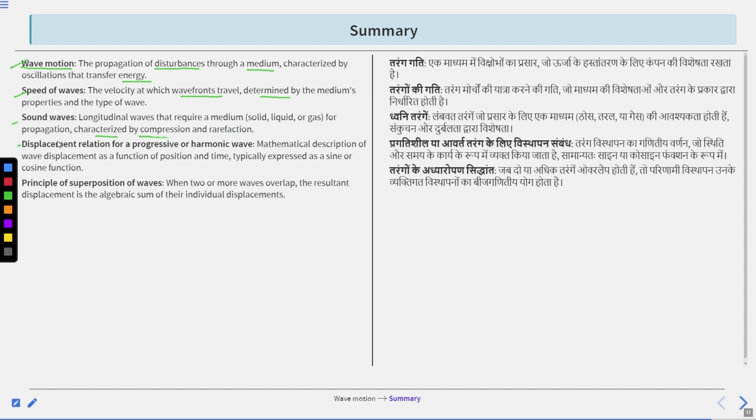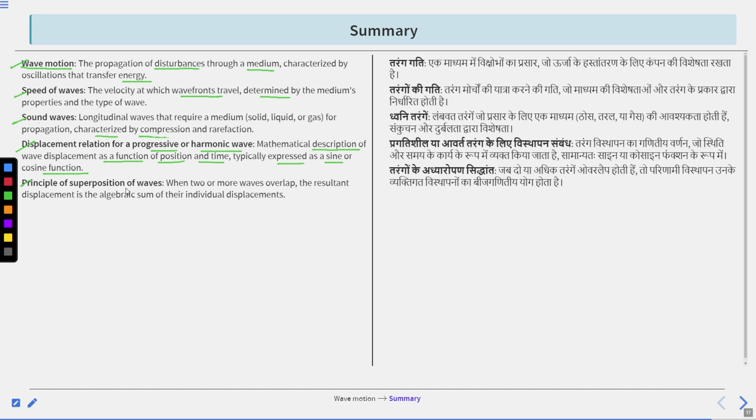And displacement relation for progressive or harmonic wave, a mathematical description of wave displacement as a function of position and time, typically expressed as a sine or cosine function. Clear? So these are the important terms.